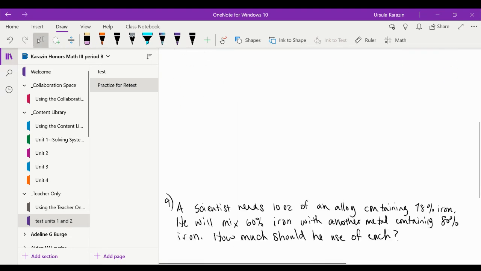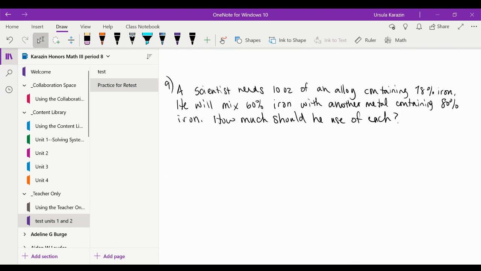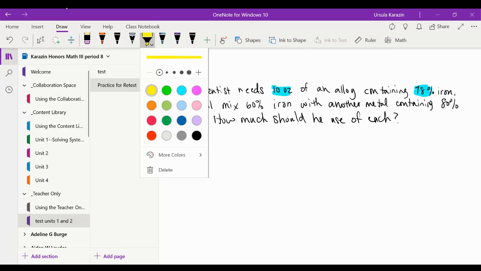And then the last thing I want to go over is the word problem. So to do the word problem, here's one where we have 10 ounces containing 78%.